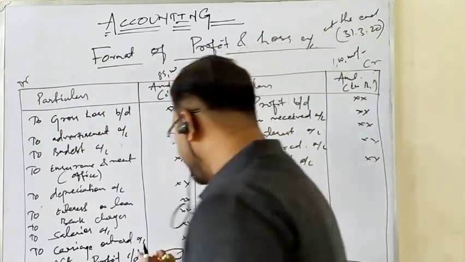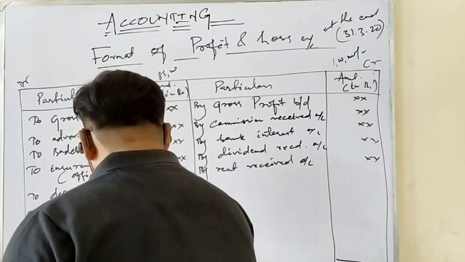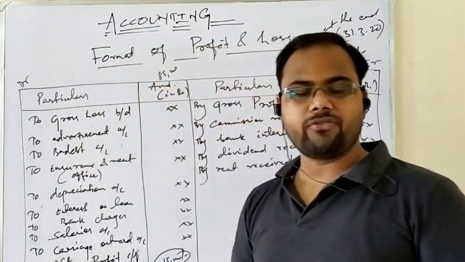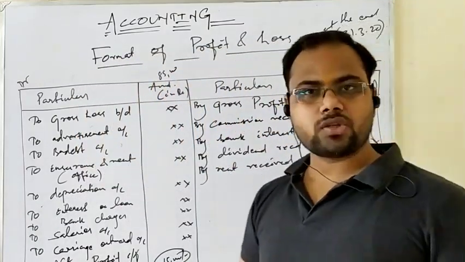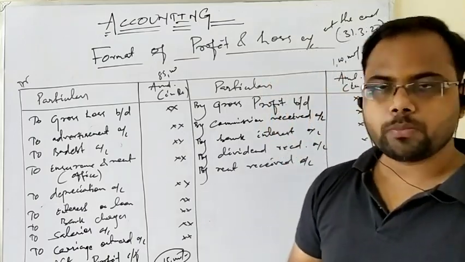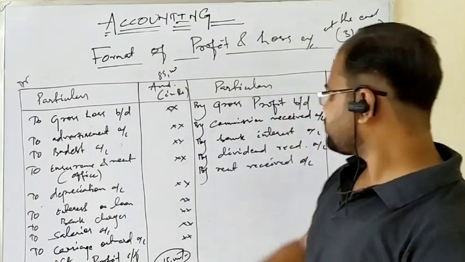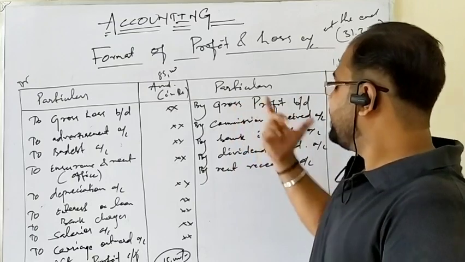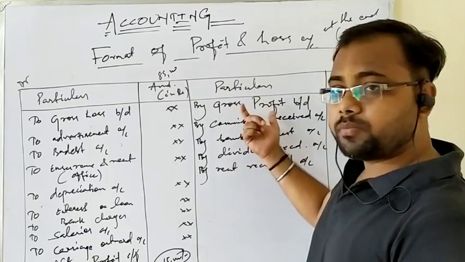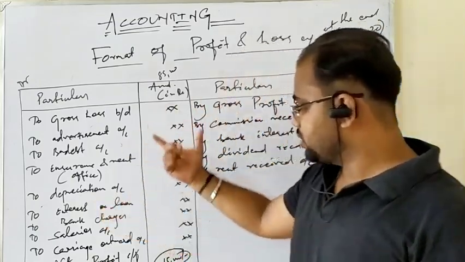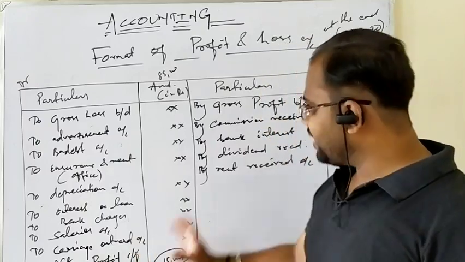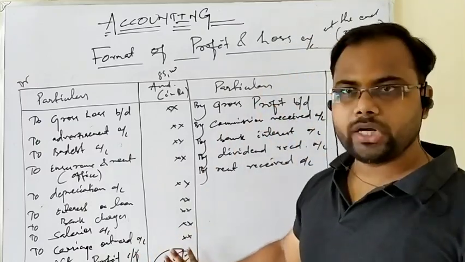I have written here carry down. You can also write carry forward, because it is carried forward to the balance sheet, that is the last or final financial statement prepared under the final accounts. So if the indirect income, including gross profit, is more than the indirect expenses, the result is net profit, as I have given you in the example having a total.